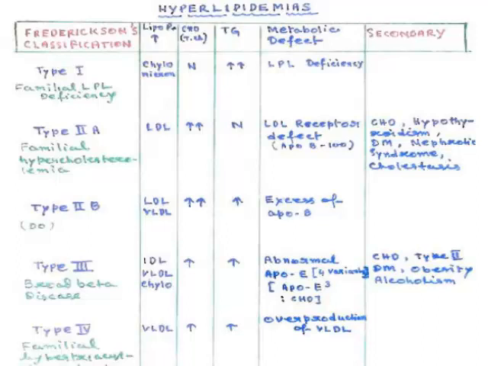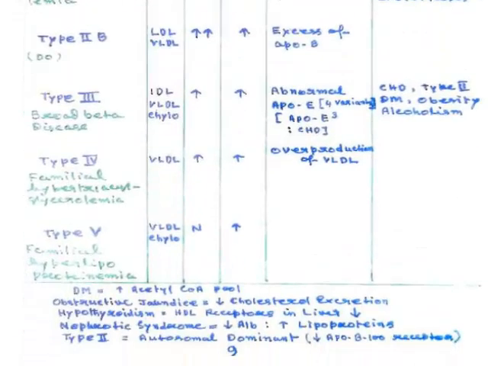Type 5 is another, known as familial hyperlipoproteinemia, where triglycerides are increased but total cholesterol is within normal limits. These are the primary defects where the enzymes or the receptors are defective.